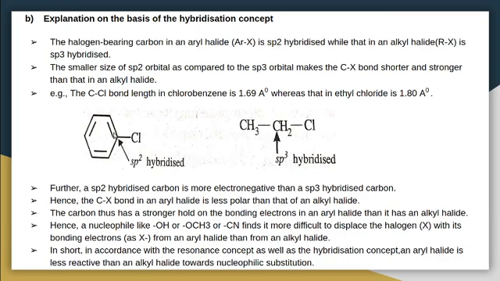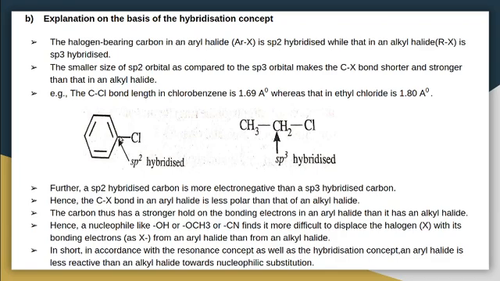If this carbon is more electronegative, this electron pair will shift to this carbon. Electronegativity means the tendency to attract the electron pairs towards itself. So this shared pair of electrons will be displaced towards this carbon. So this carbon has somewhat negative character.